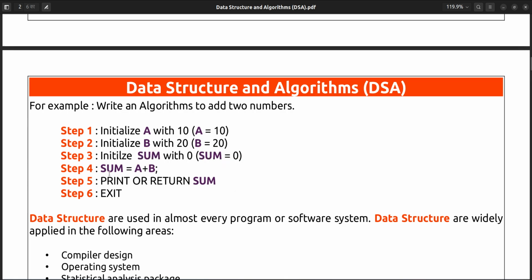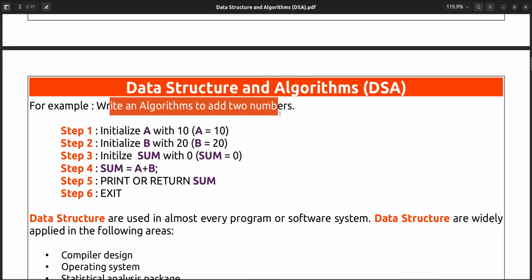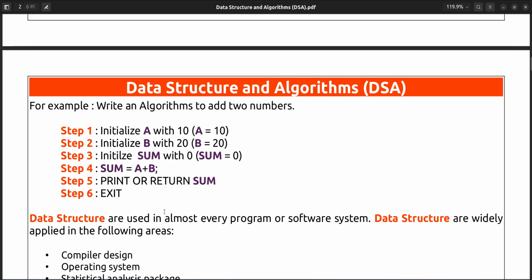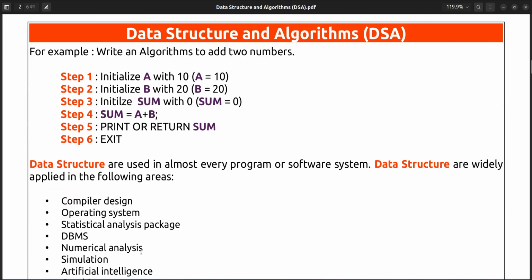In the fourth step it is saying do the operation sum is equal to a plus b, and then print or return sum and exit. That's it. Now what will sum contain? Sum will contain 30. So this is just to add two numbers. This algorithm you can implement. So this is called an algorithm.